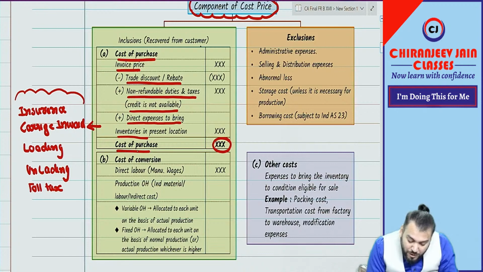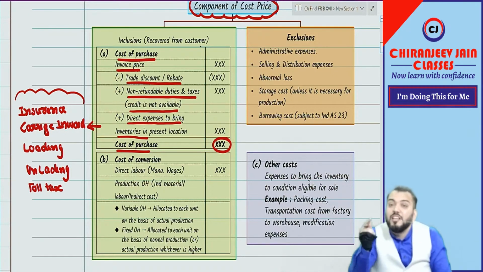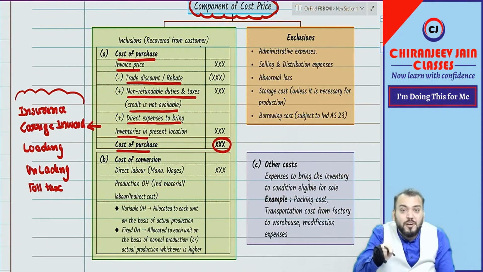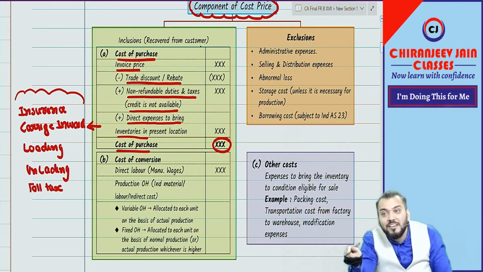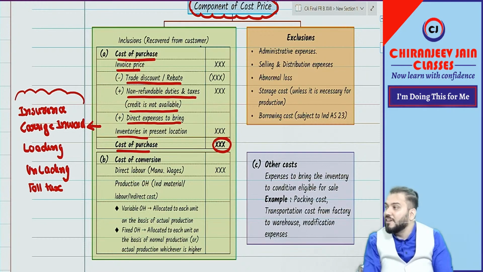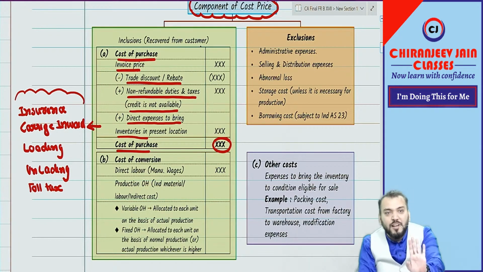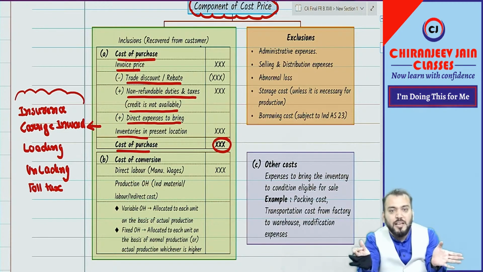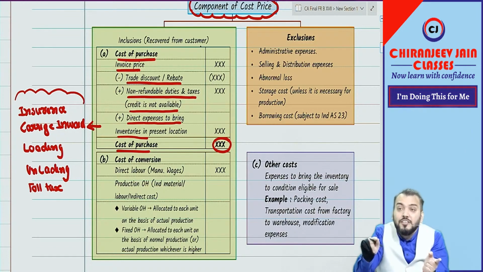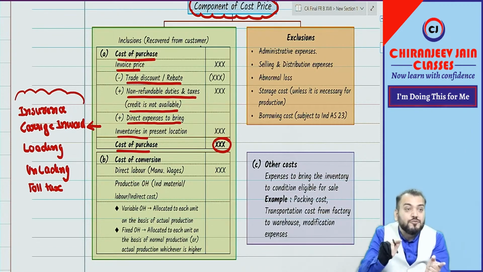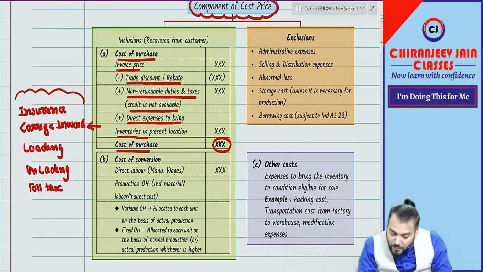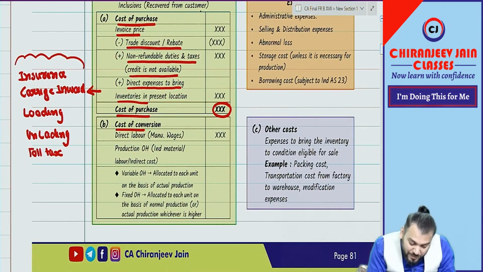Can I say that when I say cost of purchase, it is the cost of purchase of raw material for a manufacturing organization, and the cost of purchase of stock in trade for a non-manufacturing organization. For non-manufacturing, this is the cost price. But for manufacturing, to find out the cost price of finished goods, we need to add some more cost. We need to add the cost of conversion.